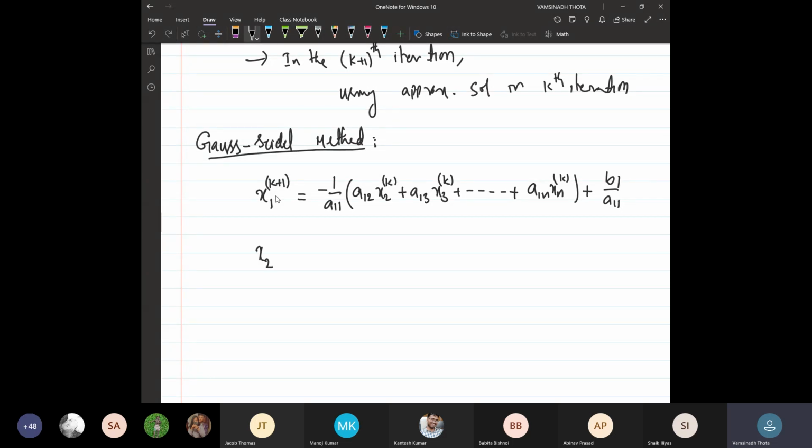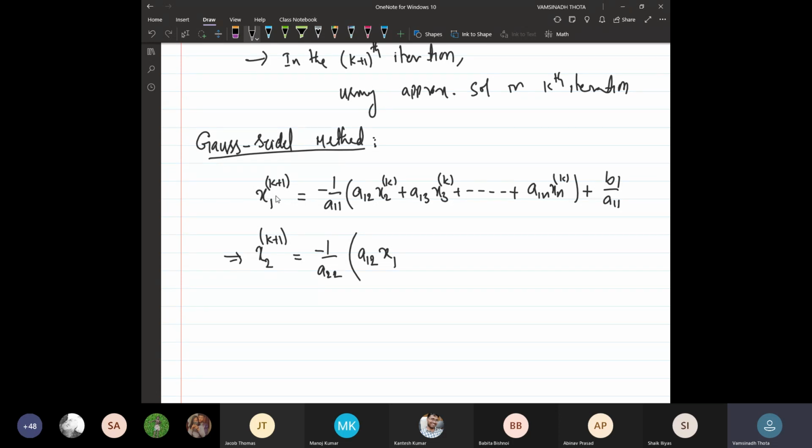But look at the second variable, the k plus 1th approximate solution for the second variable. It is minus 1 upon a22 times a21 times x1. X1 should be there now, and for x1 we have already evaluated the k plus 1th approximate solution.